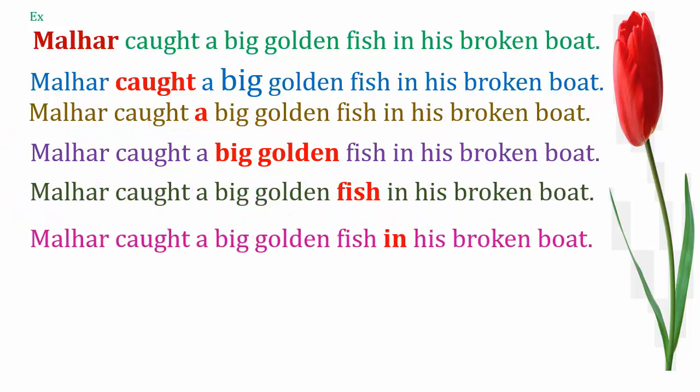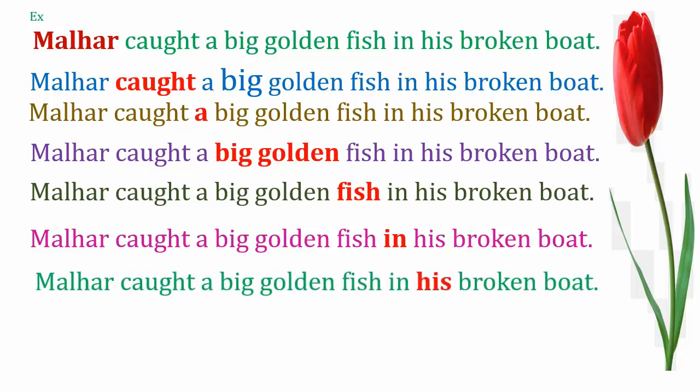In. What is in? In is the word which is showing the place, the location. Yeah, here the word in is showing the location of that fish. Where is the fish? In his broken boat. Yeah. Next, his. Here the word his we are using instead of Mallar. Yeah, we can say in other words Mallar's, but instead of it we are just using his. So it is the substitute for a noun or name.